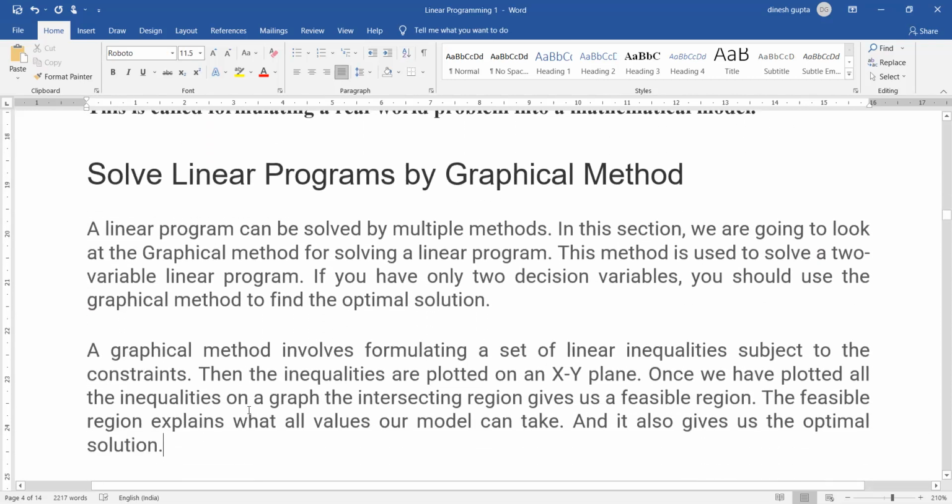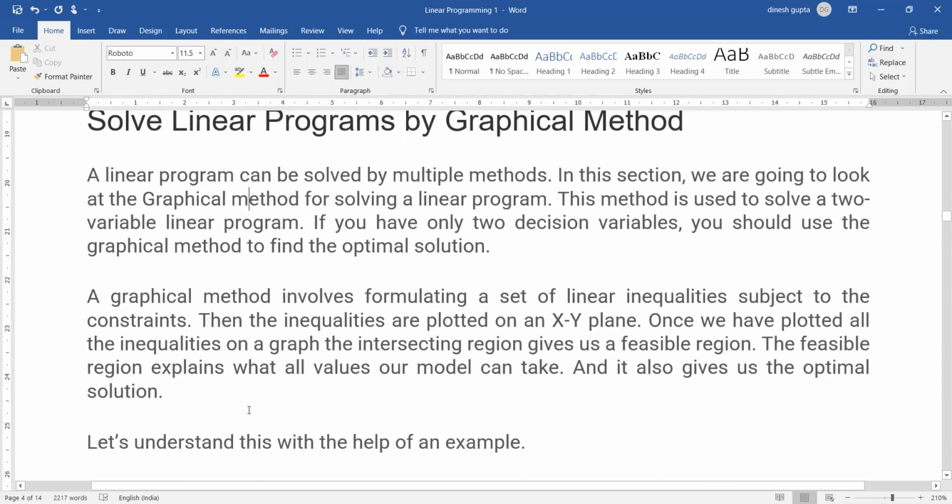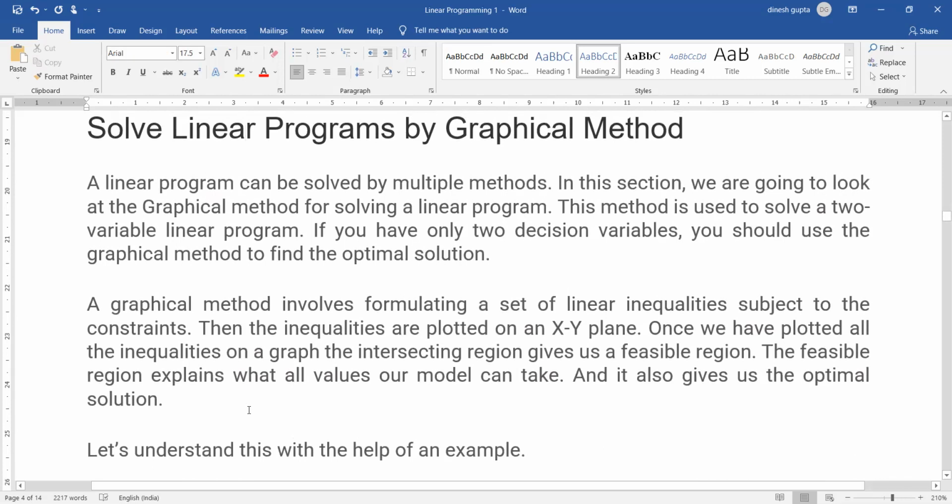So how many methods are available? There may be a number of methods available for solving linear problems, but we are going to discuss one, the graphical method, and the other, known as the simplex method. A linear program can be solved by multiple methods. In this section, we are going to look at the graphical method. Once we are able to draw the graph, then using that graph, we can find the solution. In this graph, we will see the optimum solution as well as the feasible solutions.